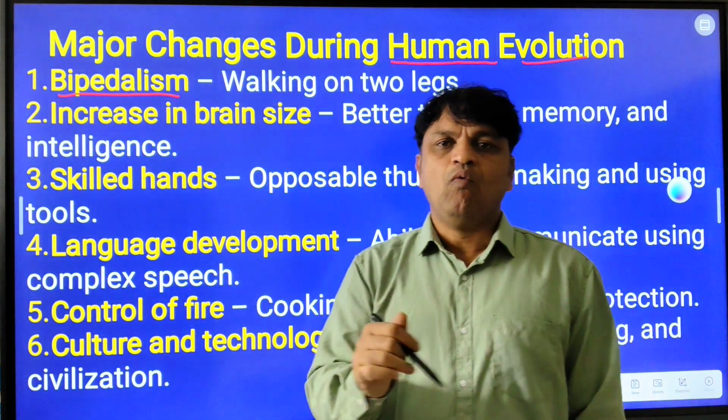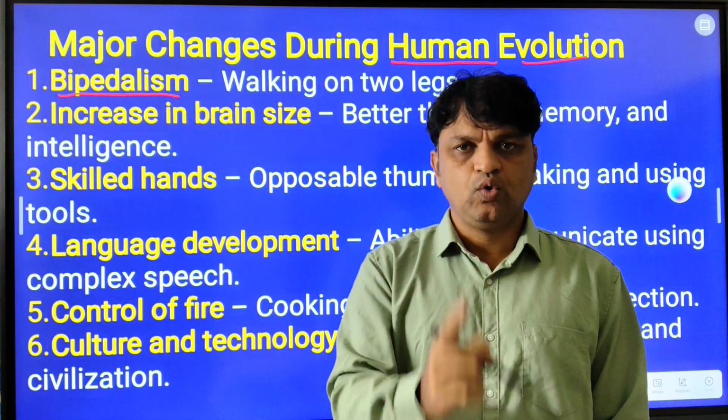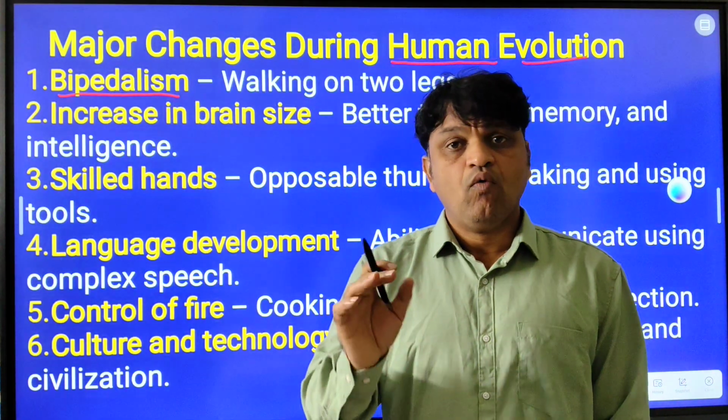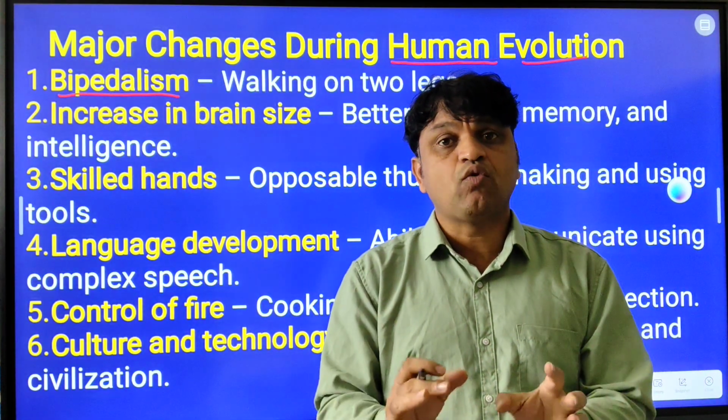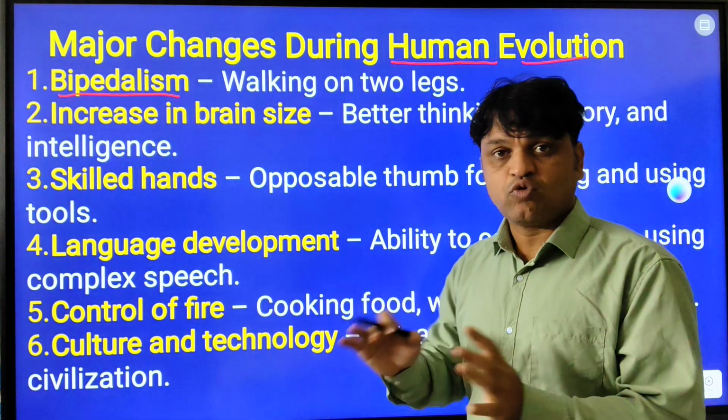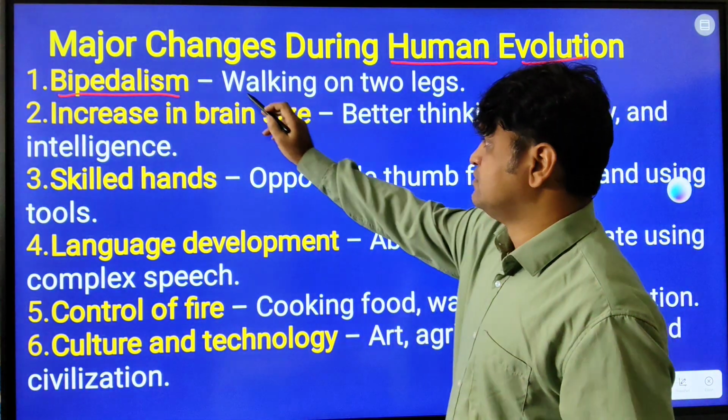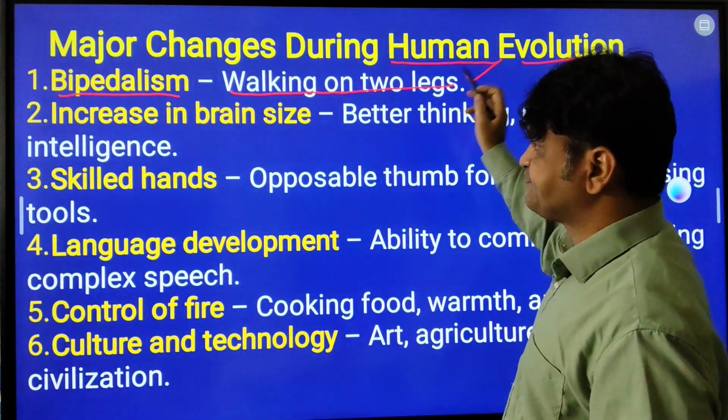What is bipedalism? Walking on two legs. Walking on two legs is called bipedalism. Walking on four legs like monkeys is called quadrupedalism. So there is a change from quadrupedalism to bipedalism, walking on two legs.